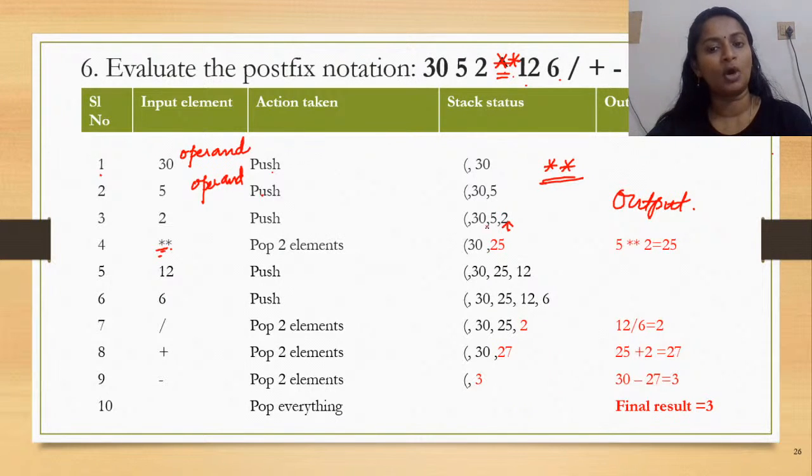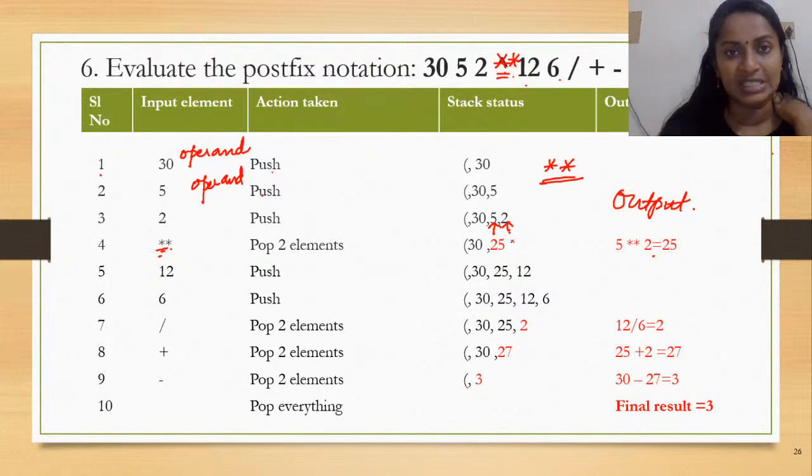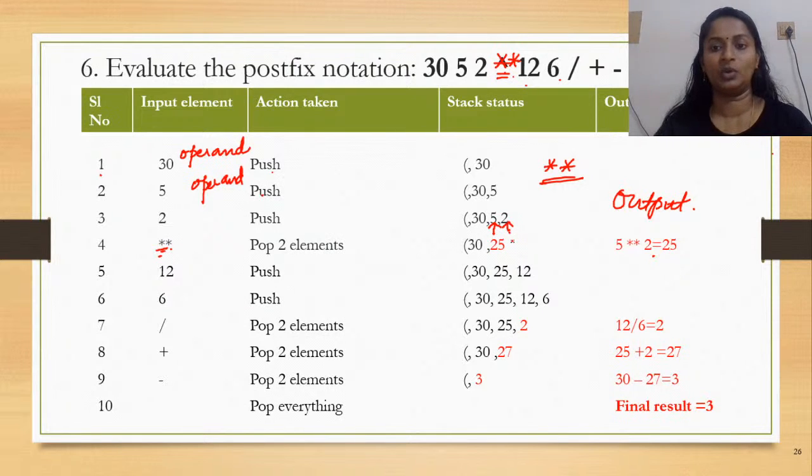Now once that is popped out, top would be pointing to 5. So again that is popped out. So how would it appear? 5 raised to 2, or 5 squared. So remember it should be 5 squared and not 2 raised to 5. So the value that is popped second is the base and the one popped first is your exponent. This is how things have to be interpreted. When you do division also, how is it? The value that is popped out first is your divisor and the one that is popped second is your dividend. Okay.